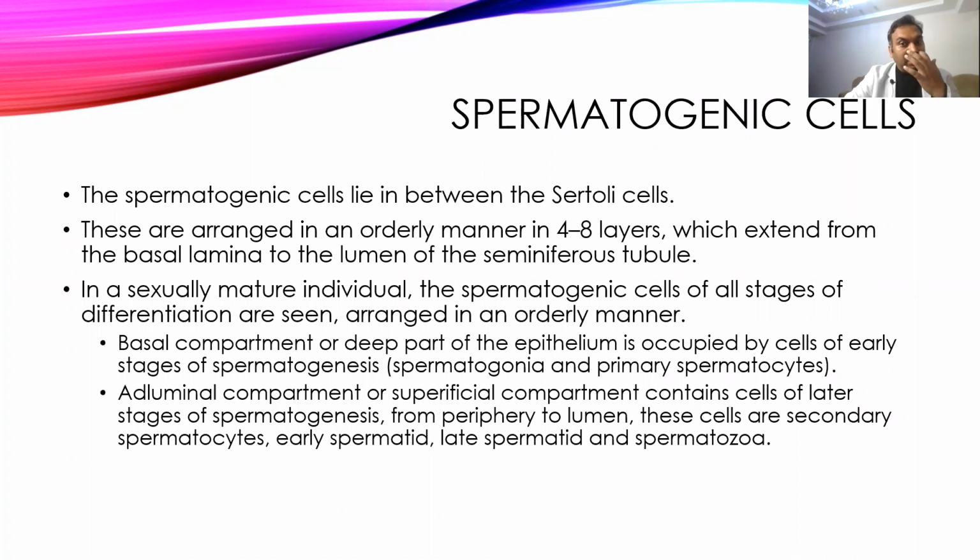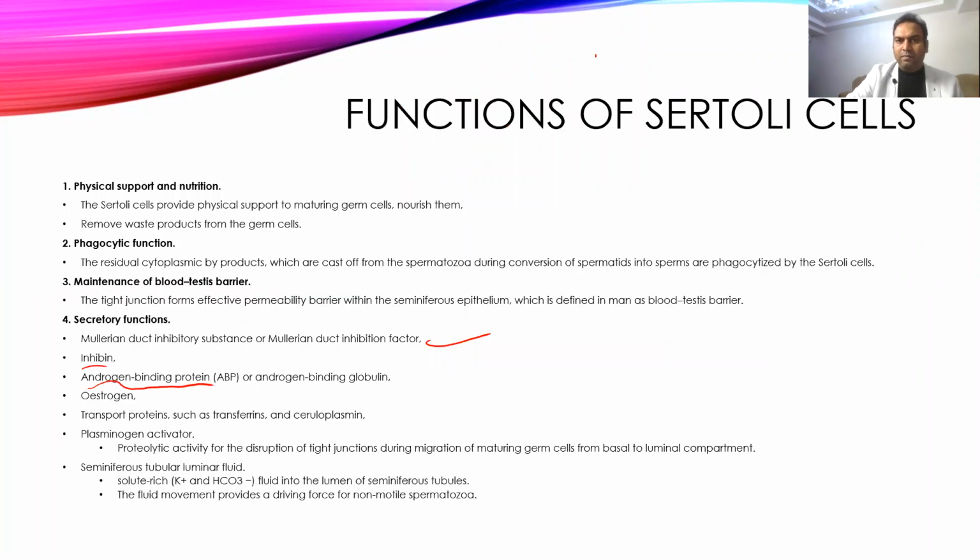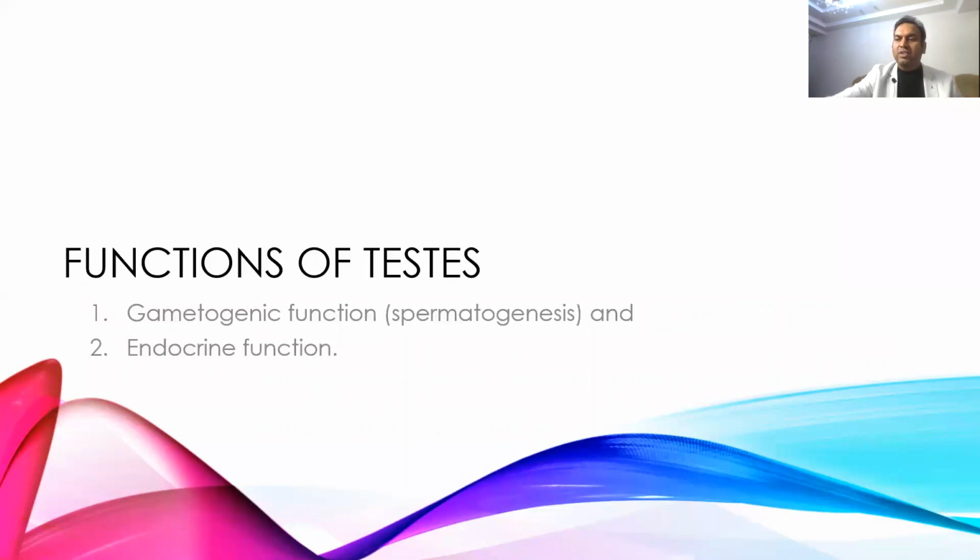Then come to the spermatogenic cells. These usually lie in between the Sertoli cells, and they are arranged in 4 to 8 layers. Across the layers, the cells become more and more mature as they go from the base. The base will have the spermatogonia, and as it goes to the apical layer, it will form more mature cells, like late spermatids or spermatozoa. They directly participate in the gamete formation or sperm formation. Then come to the functions of the testes.